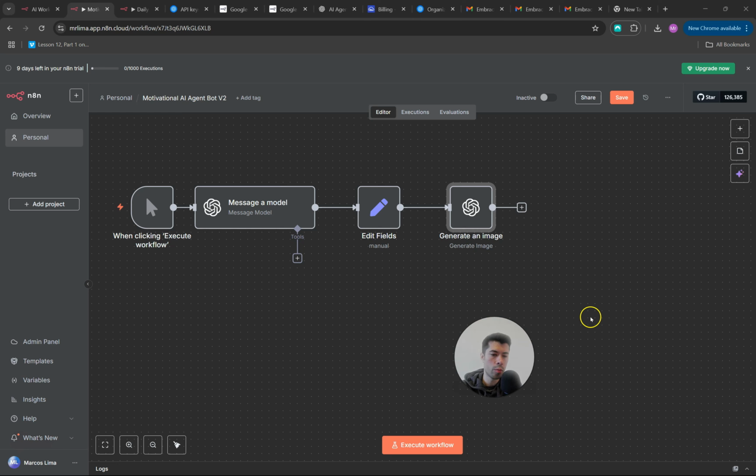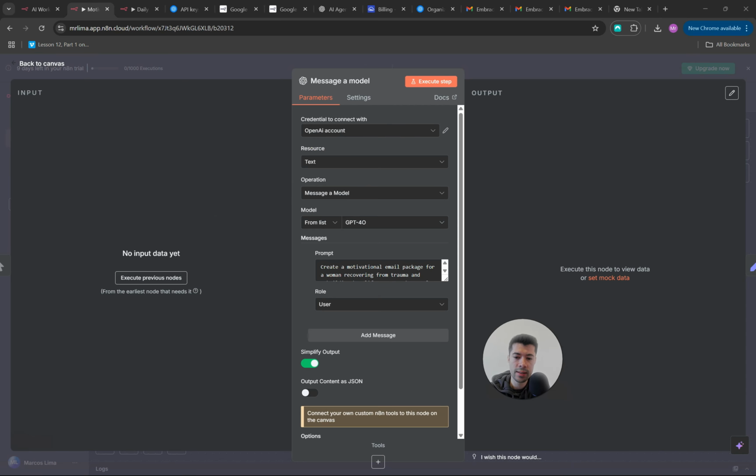Alright, so back to our workflow. We already have the trigger, the messenger model, the edit field that will break our message here into different fields, and we have the model that generates an image, okay? One thing that I have not told you so far, and is actually a very good practice, every time that you create a node, let's suppose we create this node here, it's a good practice to come and execute the node, okay? Why? Because then you know if the node is working, if it's sending data properly to the next node, and if it's receiving data properly.